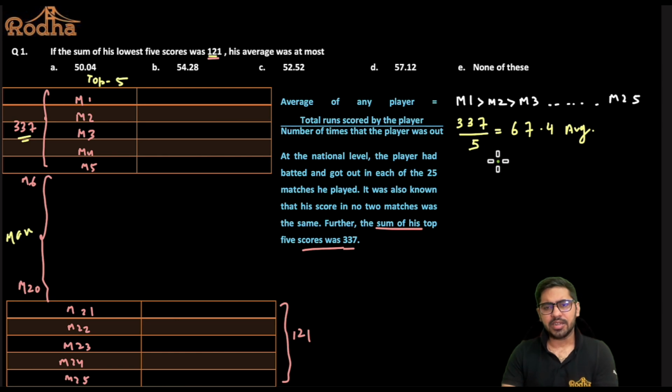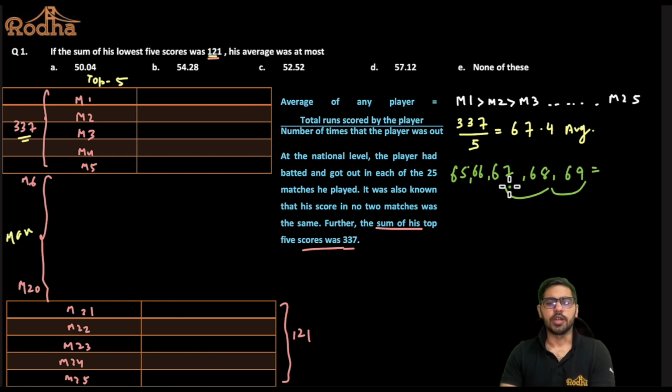So if I take 2 numbers lesser than the average and 2 numbers greater than the average, that is 65, 66, 67, 68 and 69. Now if I add all these values, how much will I get? 65 plus 66 plus 67 plus 68 plus 69 is 335. But I want my total to be 337. So this case is not acceptable, and I need to make some adjustments here to make it 337.